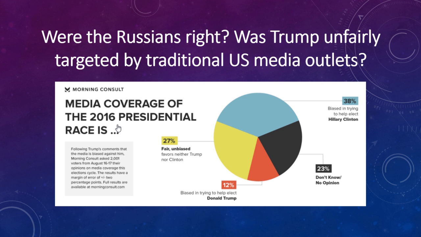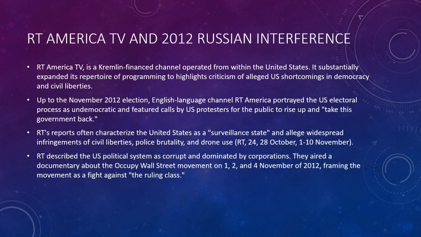Were the Russians right? Was Trump unfairly targeted by traditional US media outlets? Russian Times America TV and 2012 Russian interference. Russian Times America TV is a Kremlin-financed channel operated from within the United States. It substantially expanded its repertoire of programming to highlight criticism of alleged US shortcomings in democracy and civil liberties.